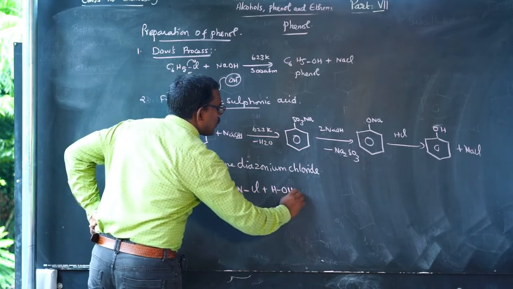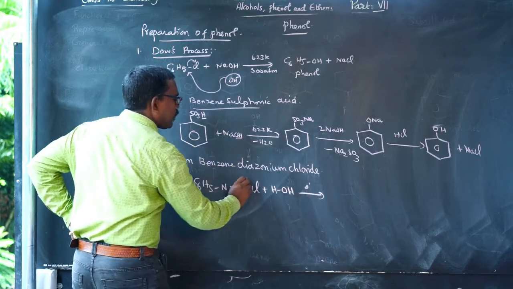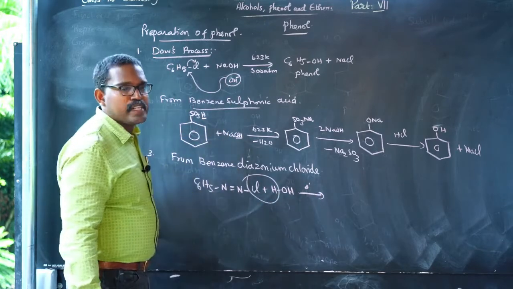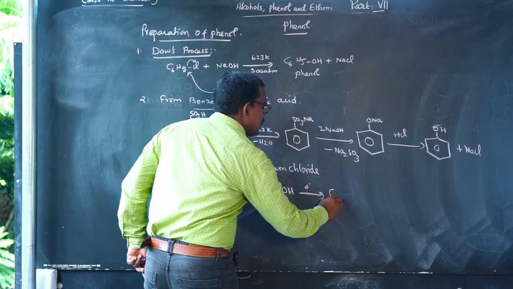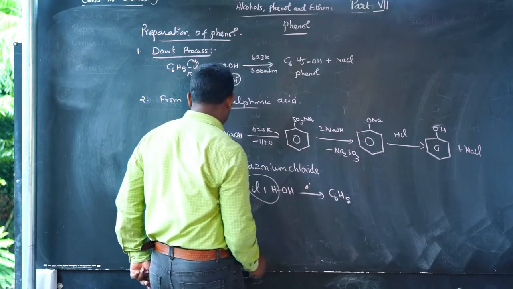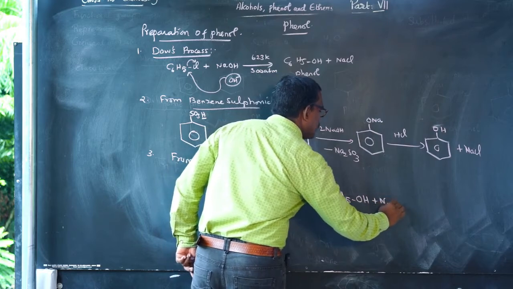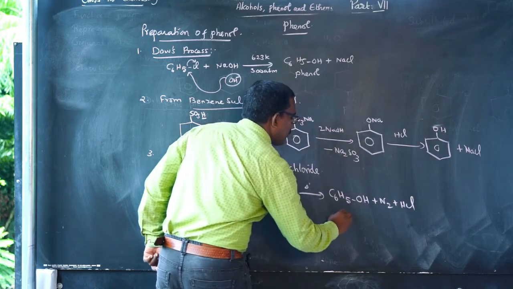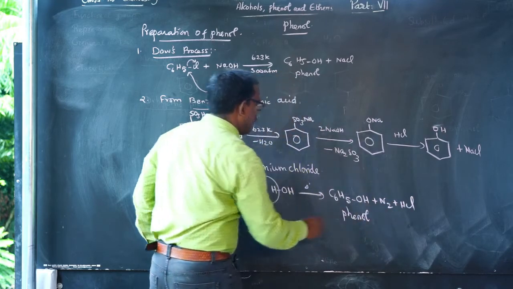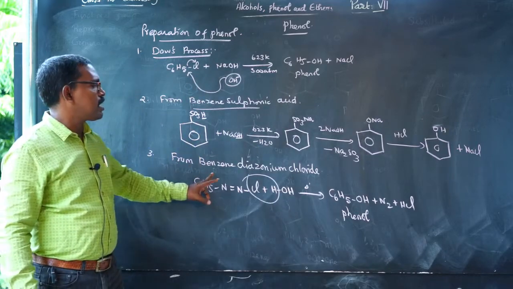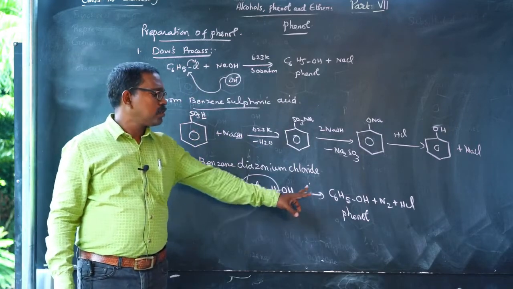Boiled with water, it eliminates a molecule of HCl and gives C6H5OH plus N2 plus HCl. Phenol is obtained by this process.